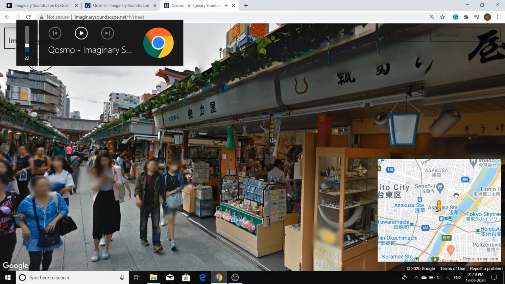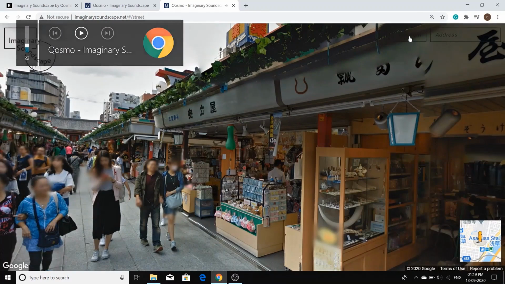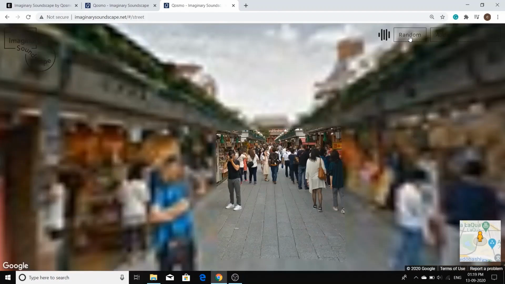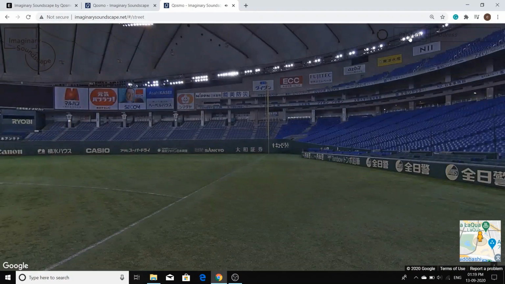And also we have an option here called random. If we select that option, random, Google will change the location. So I'm going to select random. It is a stadium.